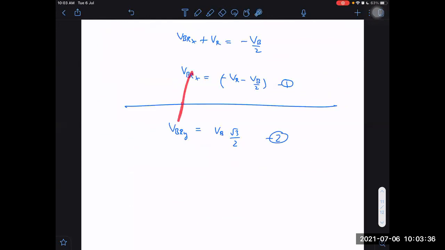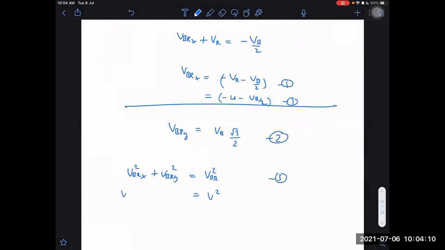How many unknowns in these two? VB is one unknown, VBRX is another unknown, VBRY is another unknown. We have 3 unknowns, so these are not sufficient. We need another equation: VBRX square plus VBRY square is equal to VBR square, which is equal to V square. And VR is already minus U minus VB by 2.